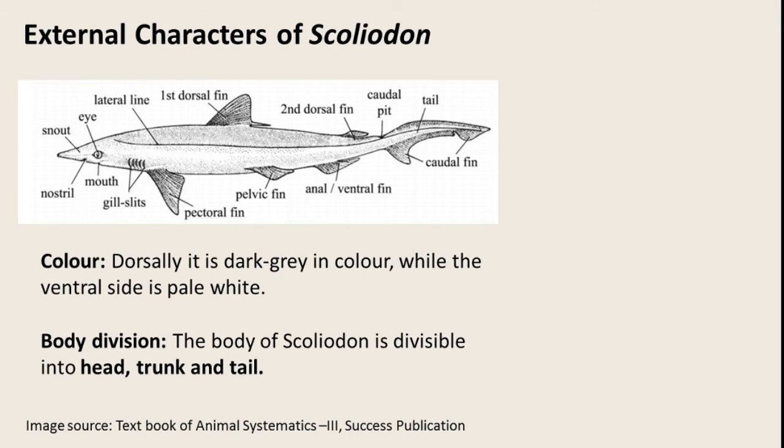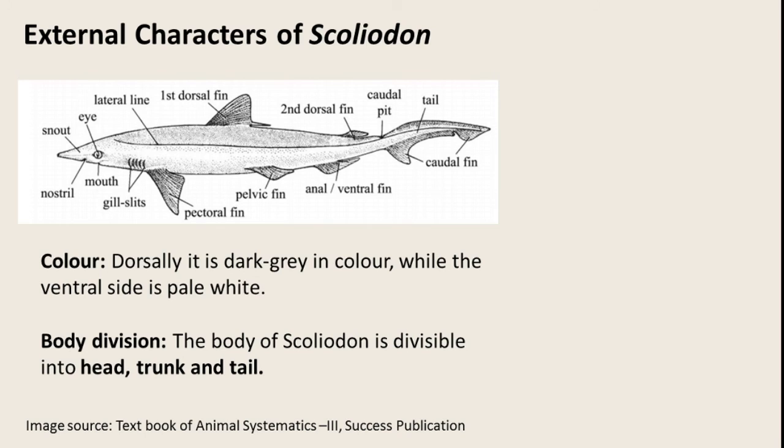Let's see about its color. Now dorsally it is going to appear a bit dark, right? It is going to be dark gray in color on the dorsal side, while the ventral side is going to be pale white. This particular region, if you see from the ventral side, it is going to be pale white.